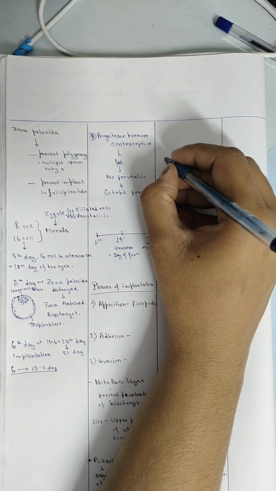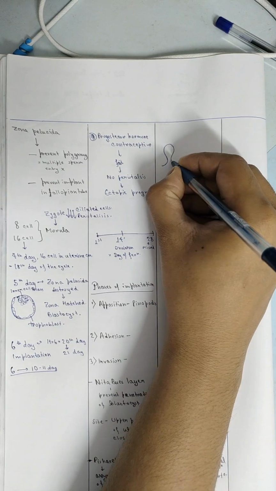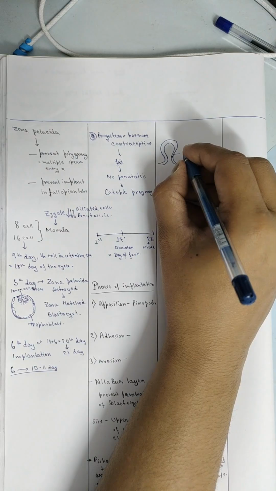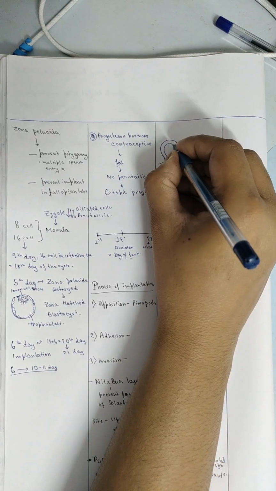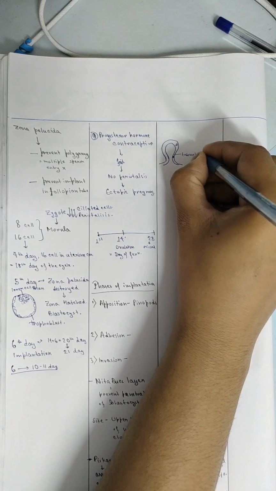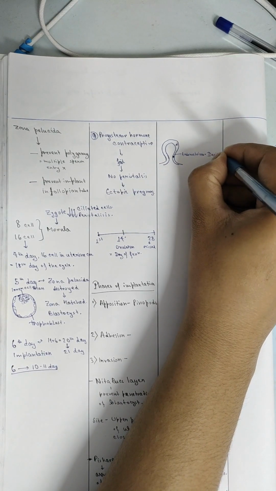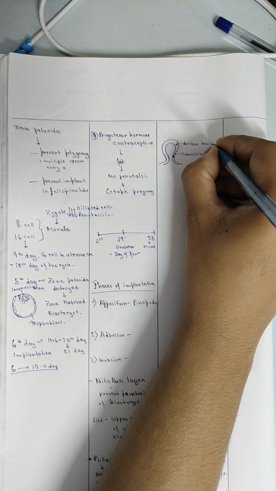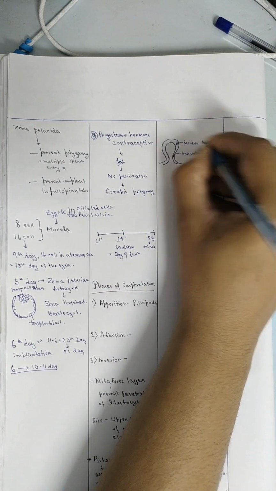So if we make a picture now, after the implantation, the endometrium is called a decidua, and we have three decidua types. The decidua that is behind the zygote is called decidua basalis. It forms the placenta.